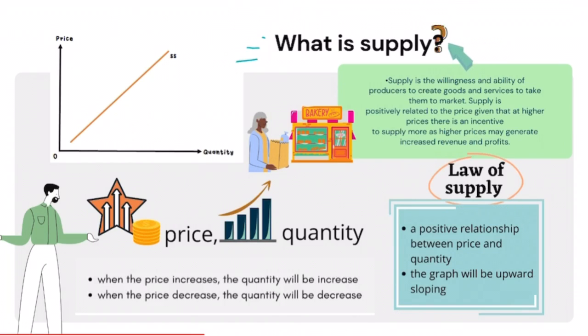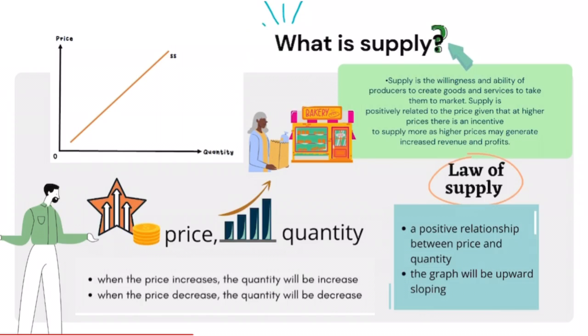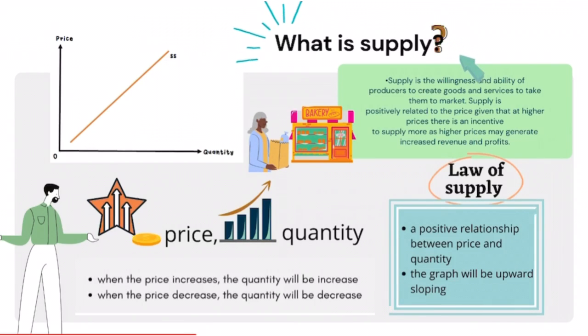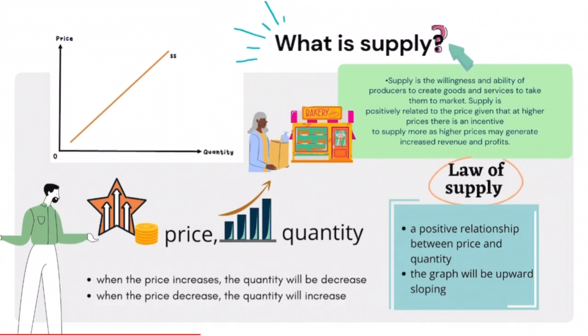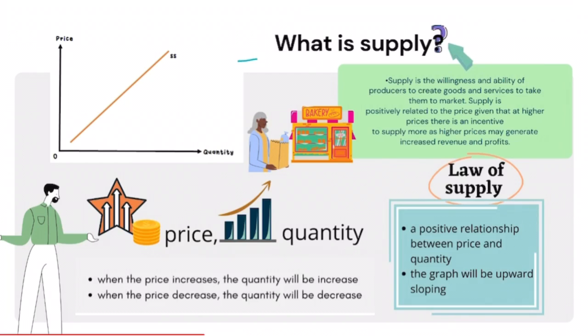As you can see from the graph, the law of supply has a positive relationship between price and quantity, and the graph will be upward sloping. When the price increases, the quantity will be increased, but when the price decreases, the quantity will be decreased.